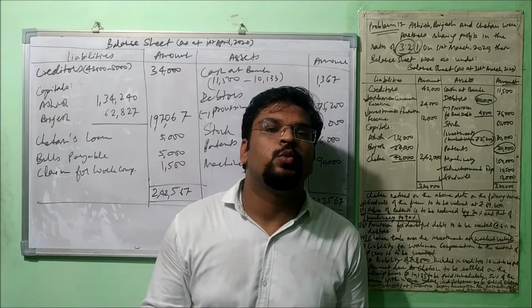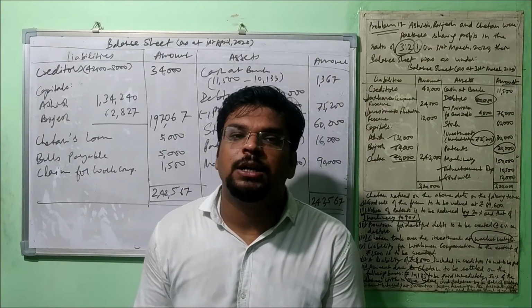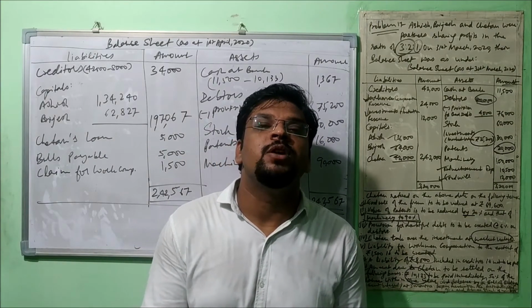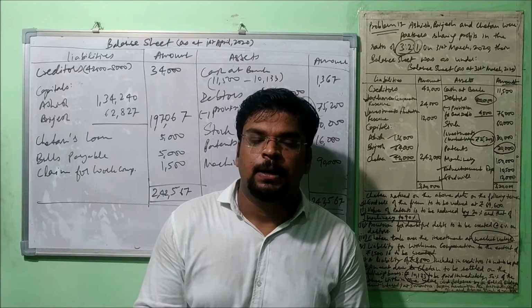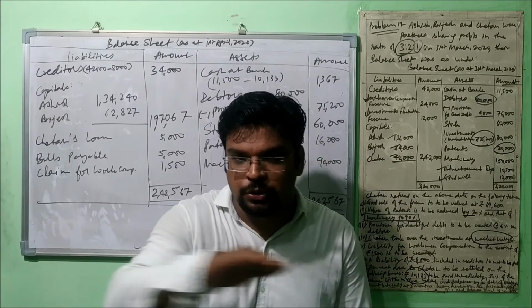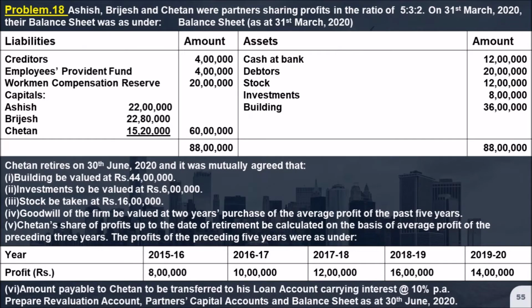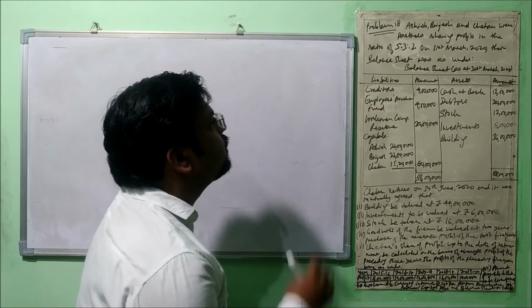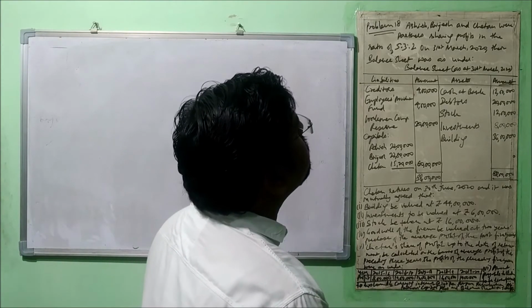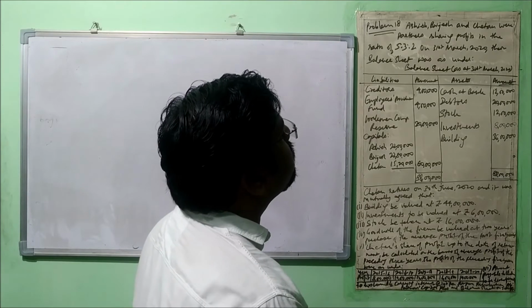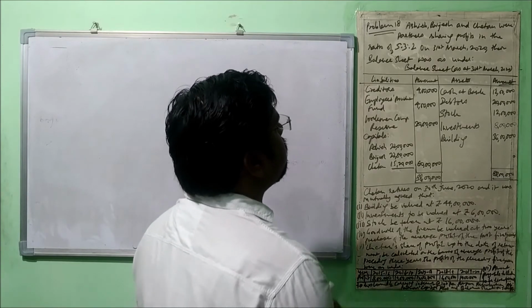Try to attempt one question if the partner retires in the middle of the year. Okay, so you can see the question on your screen. So I have written the question here. Problem number 18. Ashish, Brijesh and Chetan were partners sharing profits in the ratio of 5:3:2.